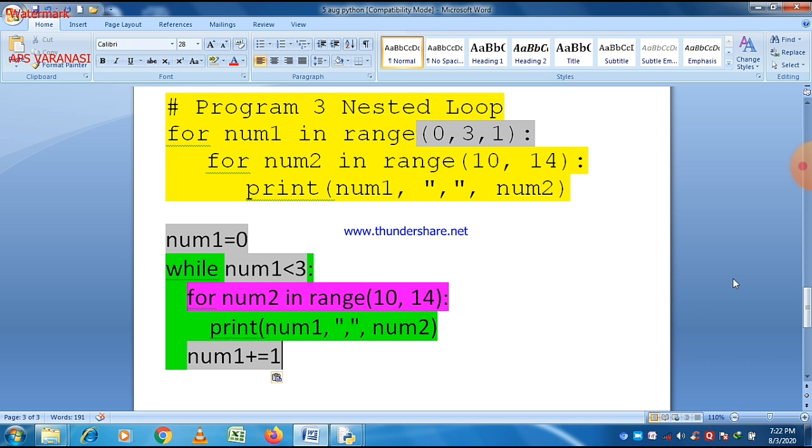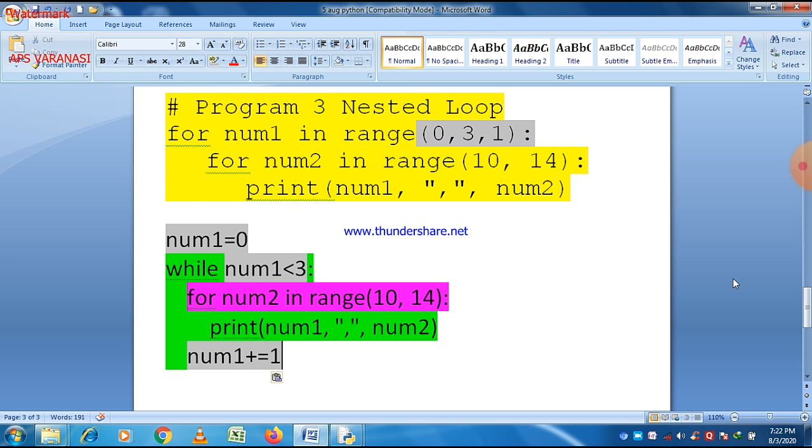It simply means that num1 is equal to num1 plus 1. So you can easily see that all the three conditions are given here, and there is a conversion from for loop to while loop here. Always remember that first of all initial condition is there, initialization is there.